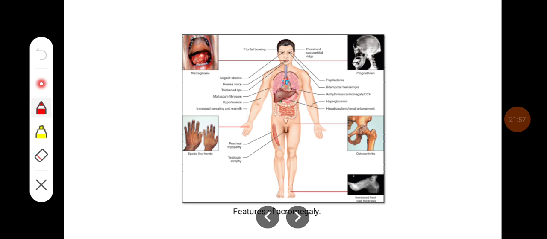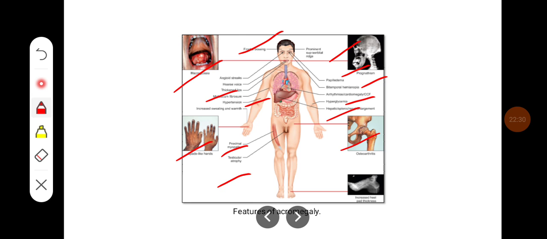Here you can see frontal bossing, prominent supraorbital ridges, papilledema, bitemporal hemianopia, hyperglycemia, hepatic enlargement, osteoarthritis, and there can be testicular atrophy, proximal myopathy, spade-like hands, hypertension, hoarseness of voice, and macroglossia.